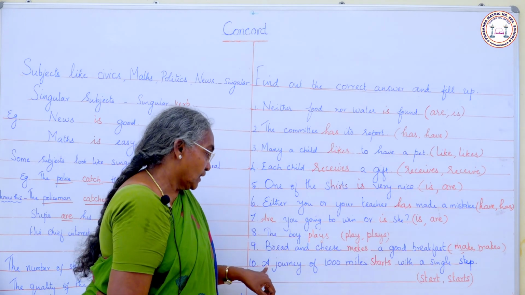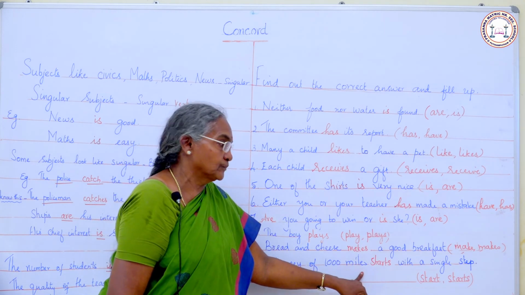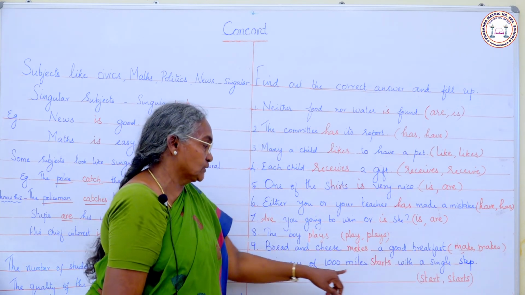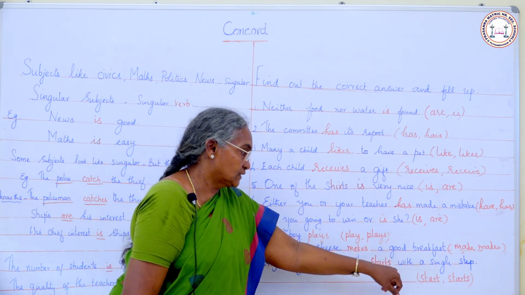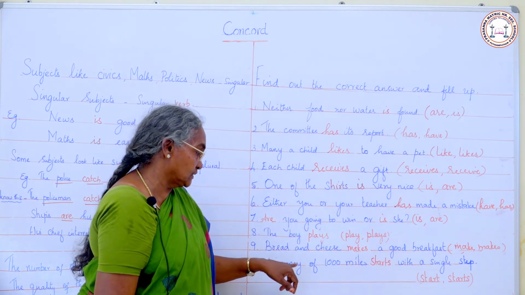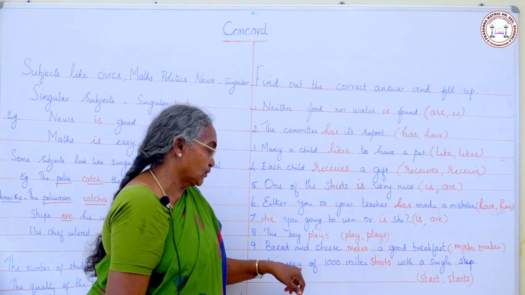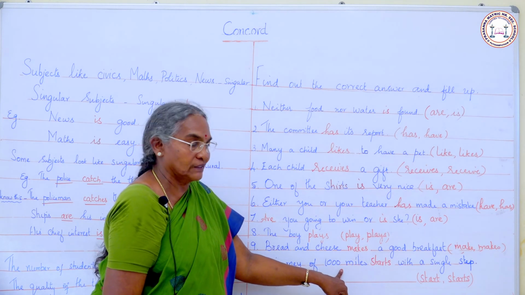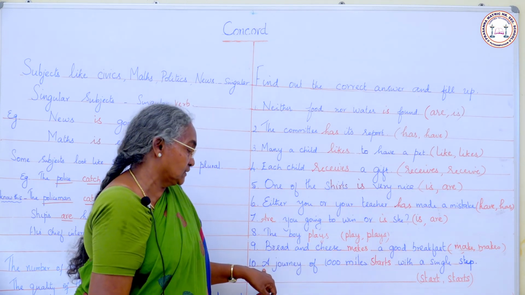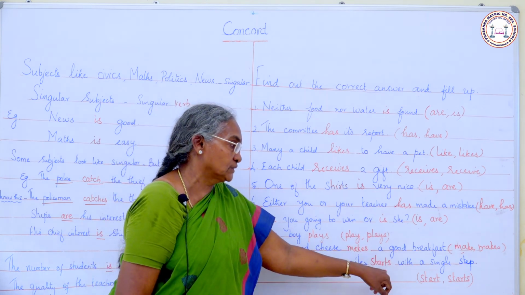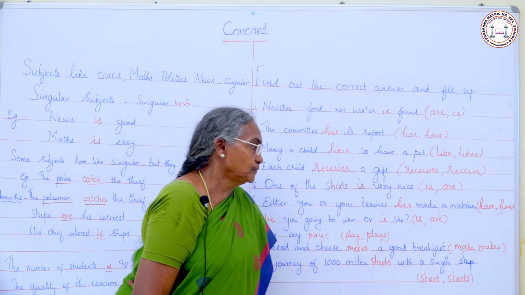Tenth one, a journey of 1,000 miles dash with a single step. A journey of 1,000 miles starts with a single step. Journey is a singular subject, so we have to consider this only and not 1,000 miles. We have to consider this, a journey.